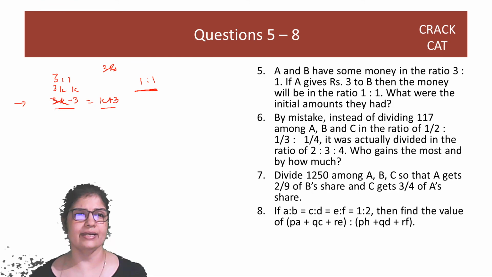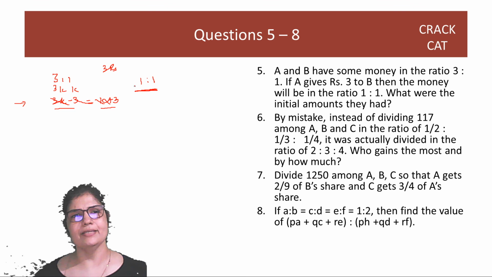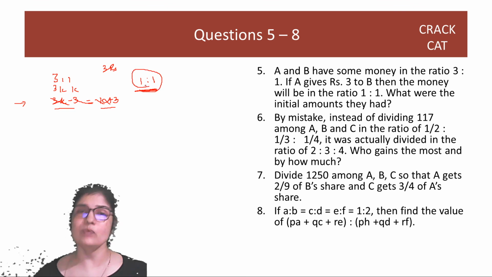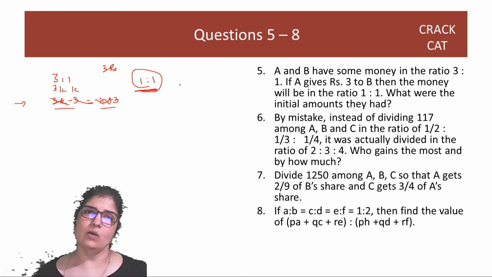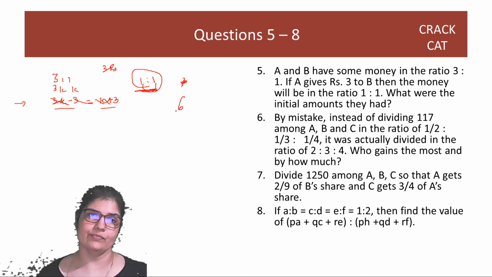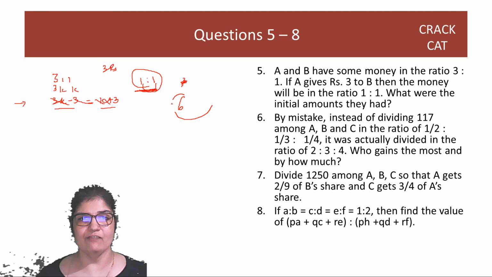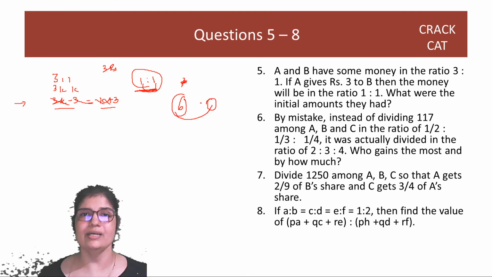But all this is writing. So I want you all to pause and think कि ये 3 रुपया देने से दोनों के बीच में equal हो गया. So what was the gap between them? Was the gap between them 3? If 3 rupees was the gap and I give the gap to the other person, the gap will continue. Now the other person will have 3 rupees more. No, the gap was not 3 rupees. The gap between them was 6 rupees. That's why when I give 3 rupees to the other person, I have plus 3. Now the other person also has plus 3 and the gap disappears.